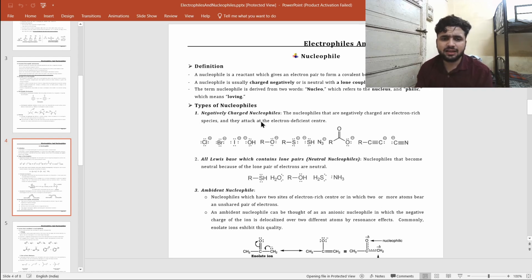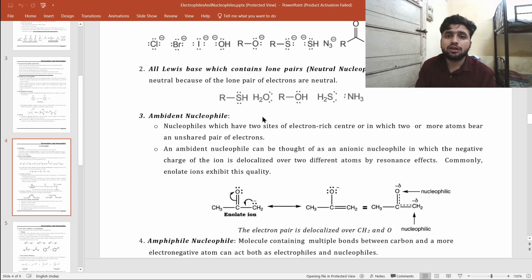We will see this, like this chloride ion. So I can tell you the two conditions for a species to act as a nucleophile. First, what about electrophiles? We know what electrophiles are. What are the conditions of electrophiles? A species must have fewer than 8 electrons, and the second condition is that it must have a vacant orbital. So what are the conditions to be a nucleophile?